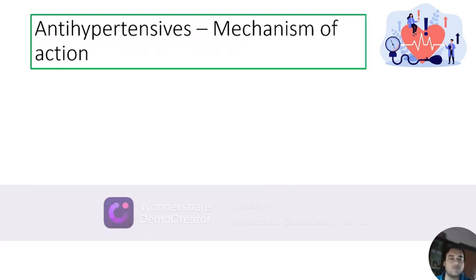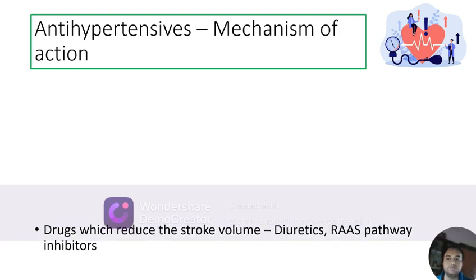Now talking about the mechanism of action of antihypertensives. Antihypertensives will work by three main mechanisms. One, drugs that will reduce the stroke volume. Two, drugs that will reduce the heart rate. And three, drugs that will reduce the peripheral resistance or the vasoconstrictor tone.